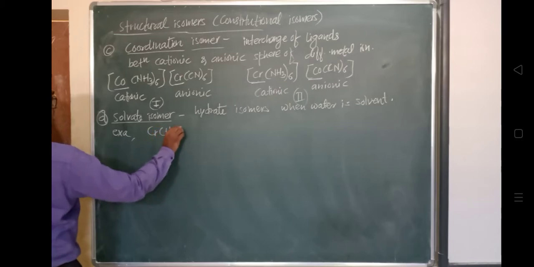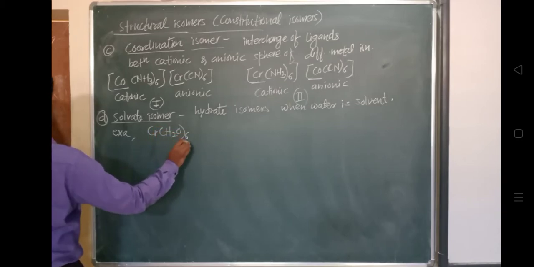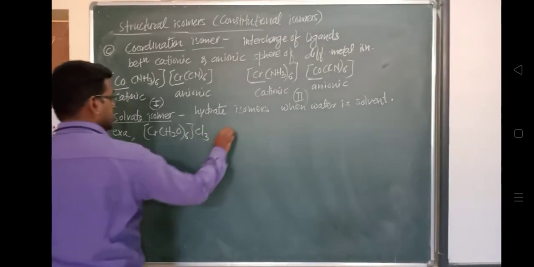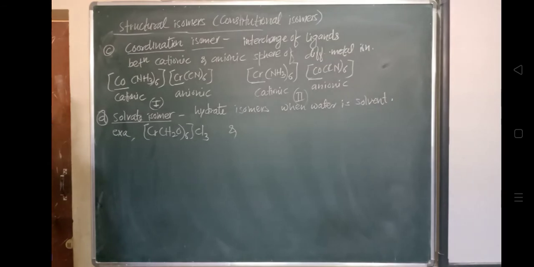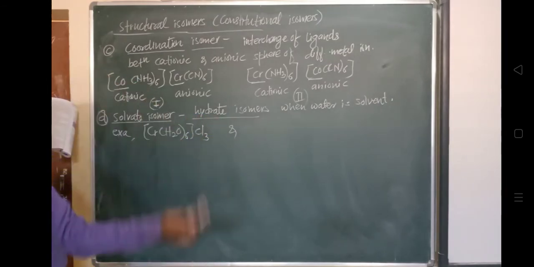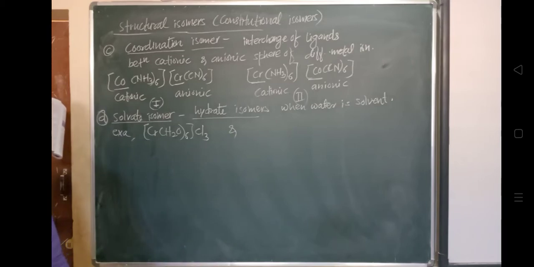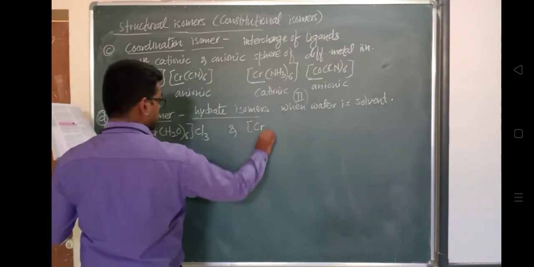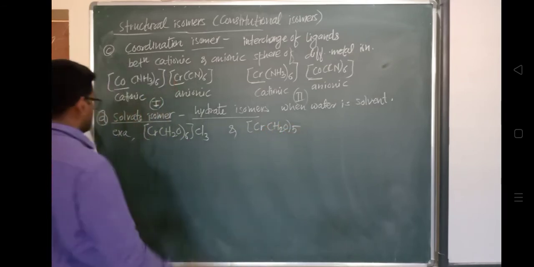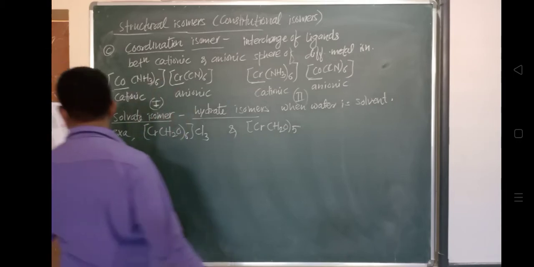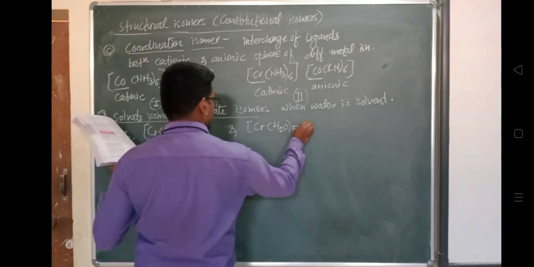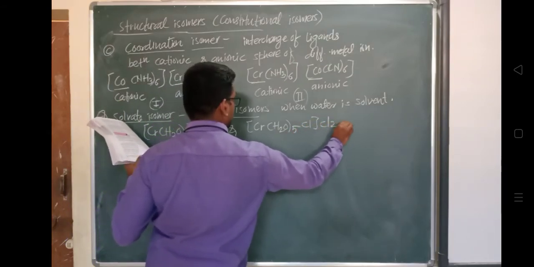Cr(H2O)6 Cl3 is one example, and here is another. Now what will happen here is they will get hydrated. So one H2O will be taken out of this coordination sphere, and it is to be written like this: Cr(H2O)5, with one H2O taken outside. Here we have Cl3, so one Cl goes inside, and outside we have Cl2 and one H2O.